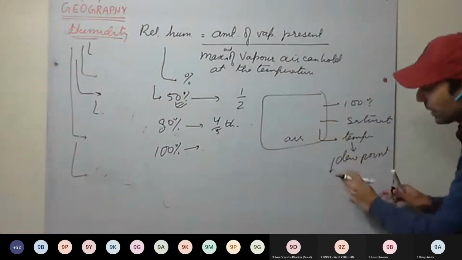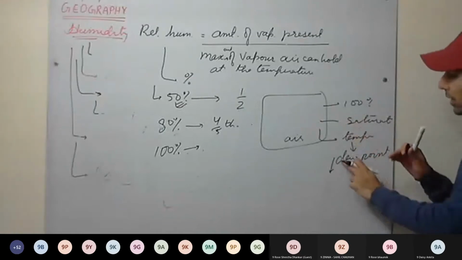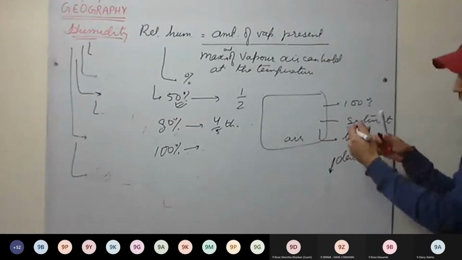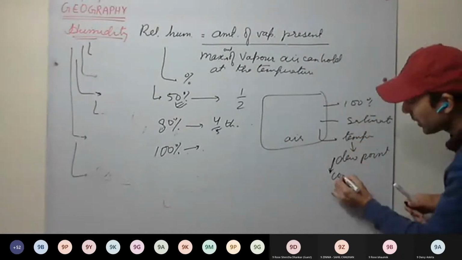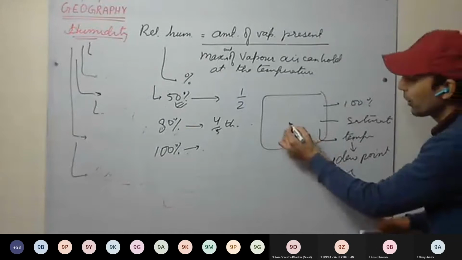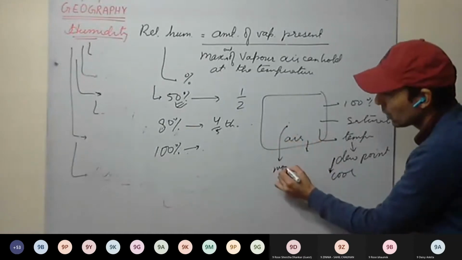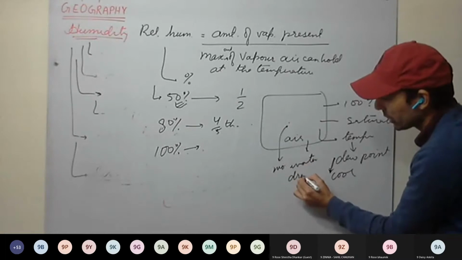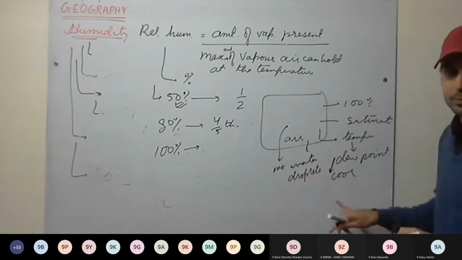Now a slight decrease after this dew point, like if the temperature decreases, it means cooling takes place. Even if slight cooling takes place, this vapor will get converted into moisture, into water droplets.